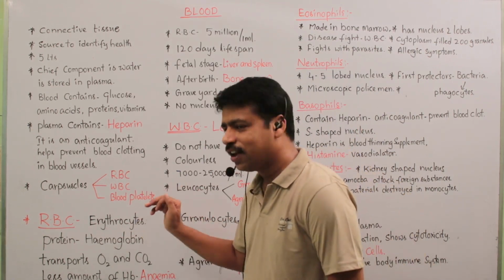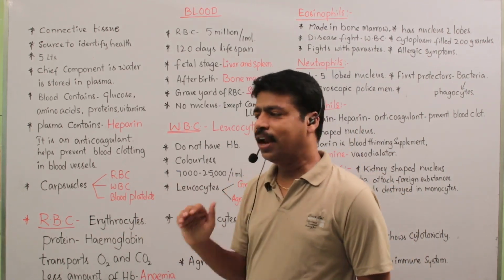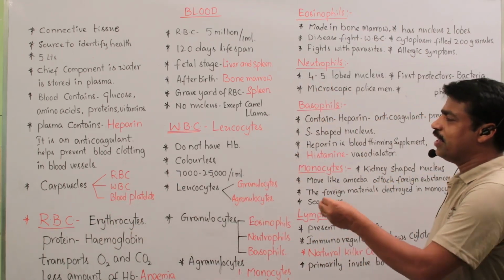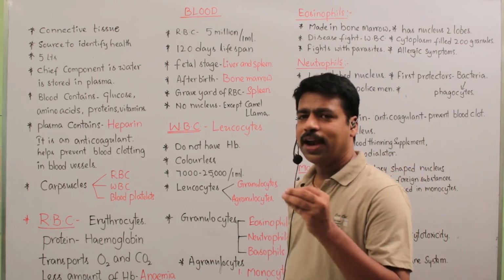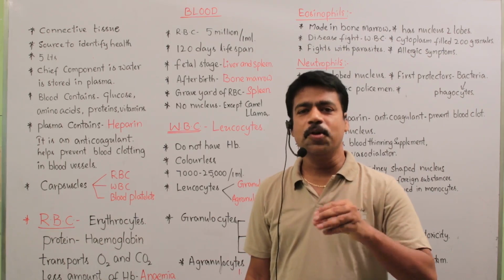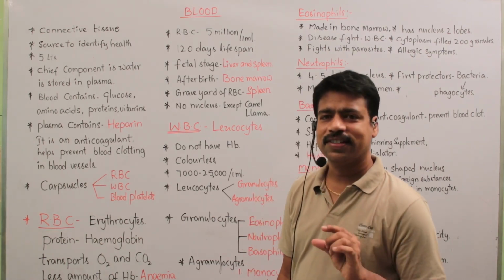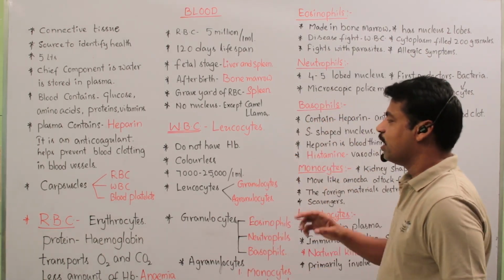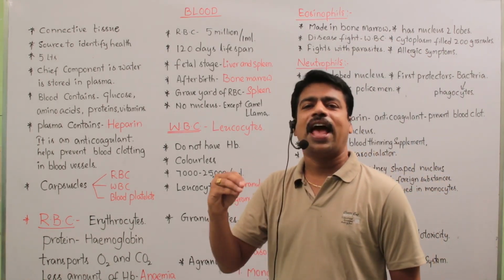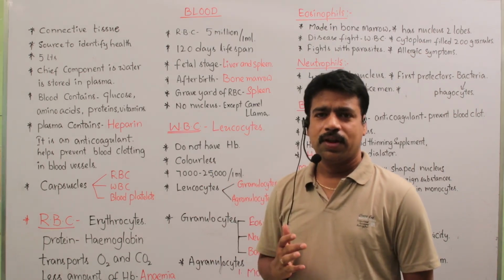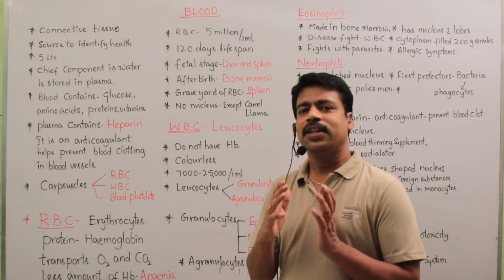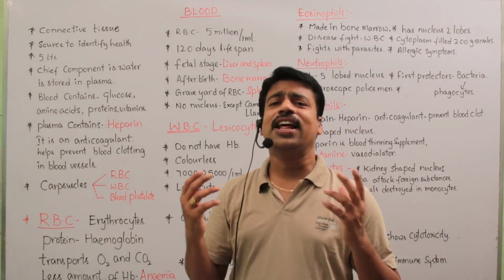Okay, so this is the information about red blood corpuscles or erythrocytes. Erythrocytes are red in color, hence they are called red blood cells. Next one is WBC, white blood corpuscles. White blood corpuscles contain a nucleus. All the WBCs contain a nucleus, but white blood cells do not have hemoglobin, hence they are colorless.